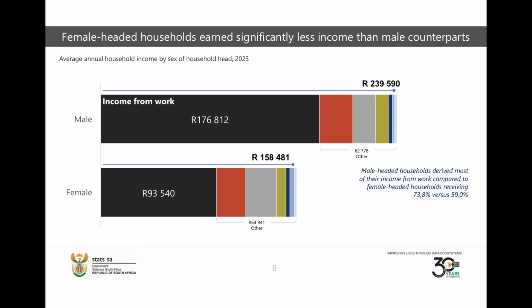What you're looking at right now is the gender breakdown. Most interesting slide, I must add. It says here, female-headed households earn significantly less than male counterparts. Now, in the earlier slide, we asked, why is it that the male counterparts earned like 62% of the income, with females at less than 40%? In fact, that's what they said. Now, this slide answers you, right? It says that female-headed households earn significantly less income than male counterparts.